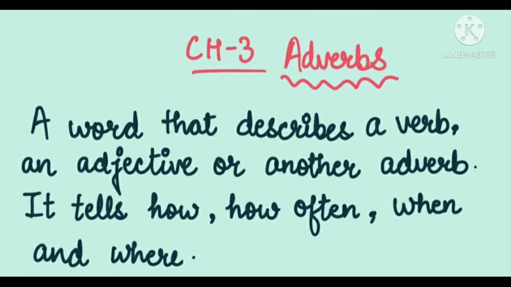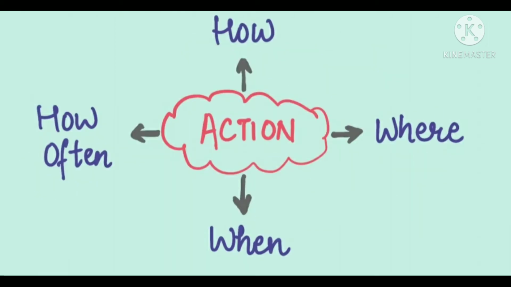This is the third chapter, adverbs, a word that describes a verb, an adjective or another adverb. It tells how often, when and where. Let's revise this topic well. Here we are talking about the action, how the action is done, where the action is done, when the action is done, and how often the action is done.